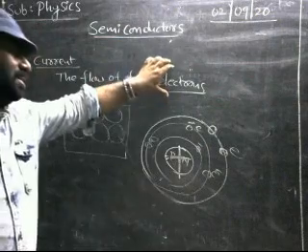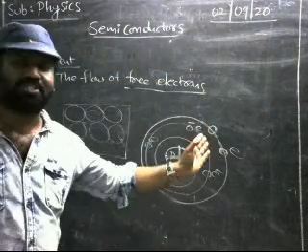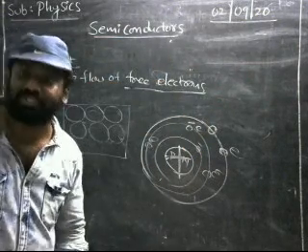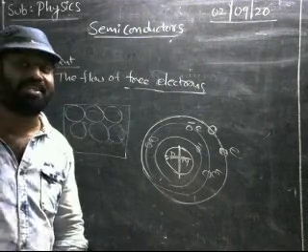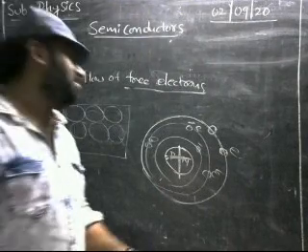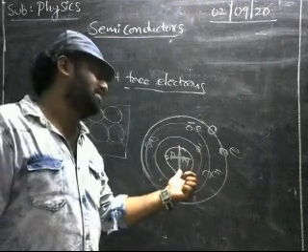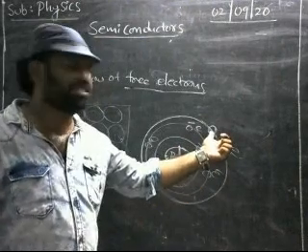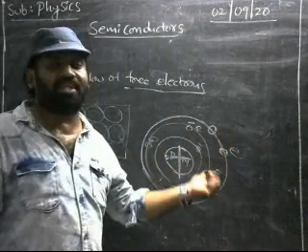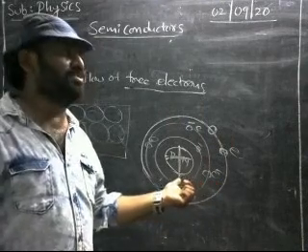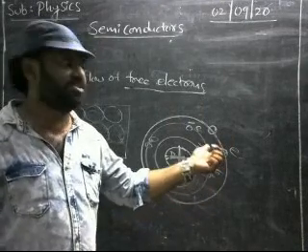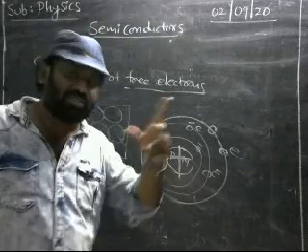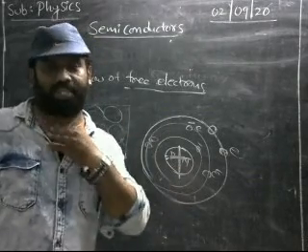Where can we get the free electrons? The electrons present in the outermost orbits are said to be free electrons. Why do we call them free electrons? Because the influence of the nucleus on the electrons present in the outermost orbit is very less, very negligible. That type of electrons are said to be free electrons, and those are responsible for the current conduction. Okay, right.